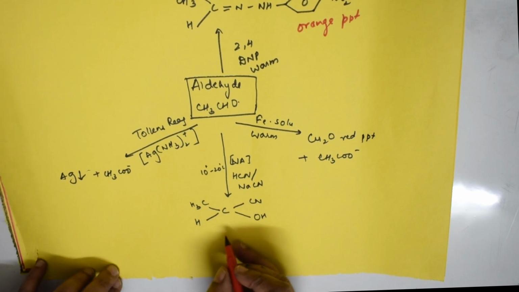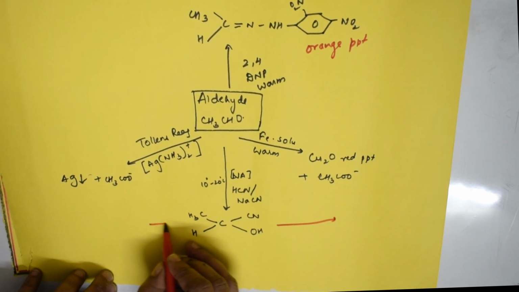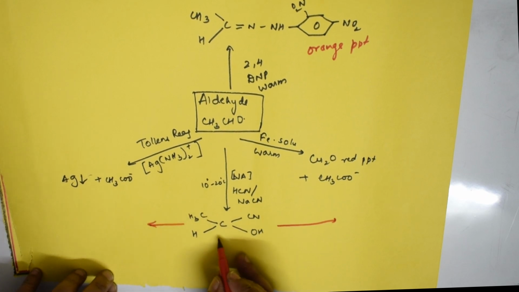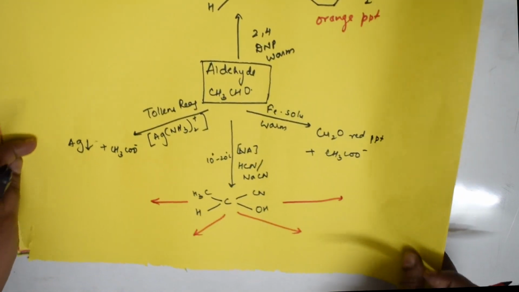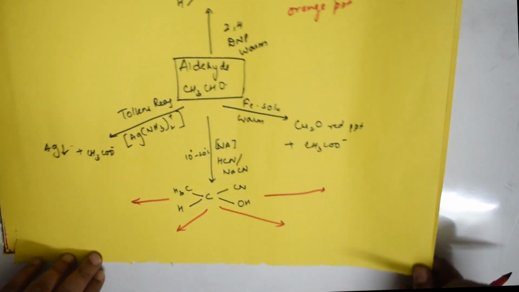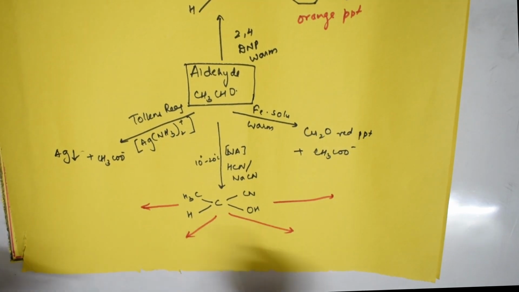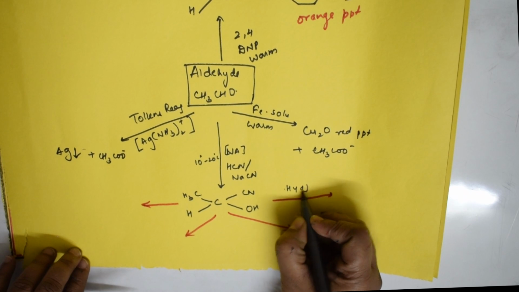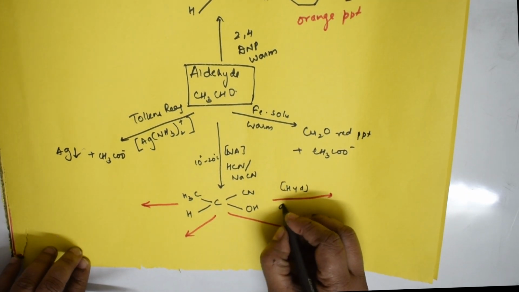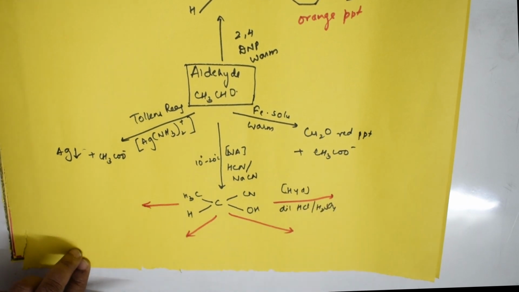Further, if I take the same cyanohydrin, we will see the different reactions. Let me draw a few more reactions here. Is it visible, students? Suppose I perform hydration, introducing dilute HCl and sulfuric acid. What product do I get?